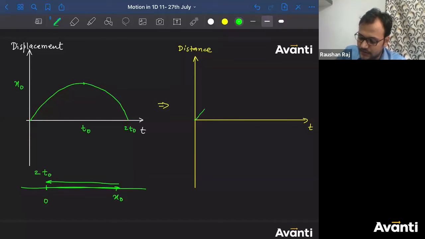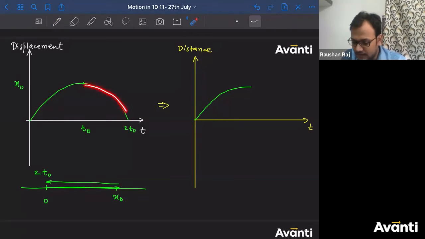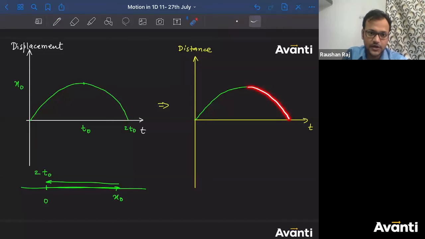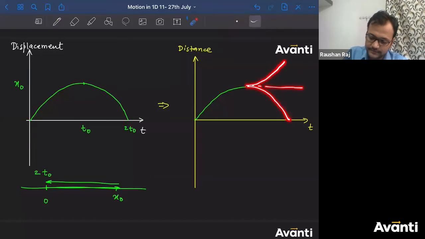So the graph should look like this. For this part there is no problem. But after this part, the graph must not look like this. If I draw the graph like this, distance will decrease. So how should the graph look? A mirror image of this part along a line parallel to the t-axis.